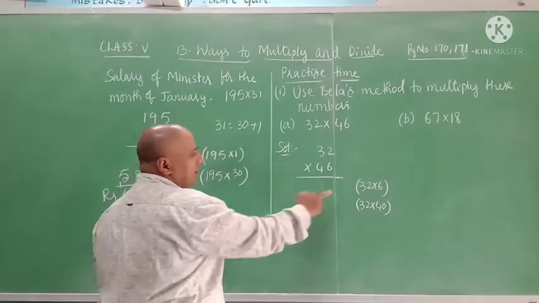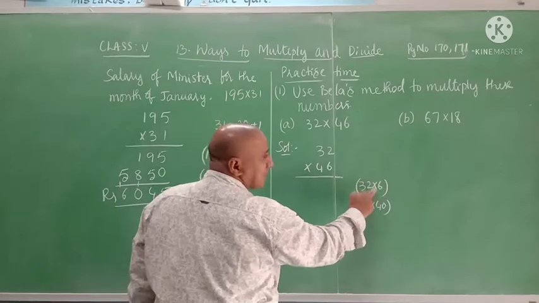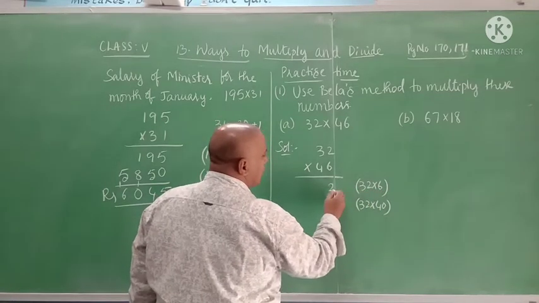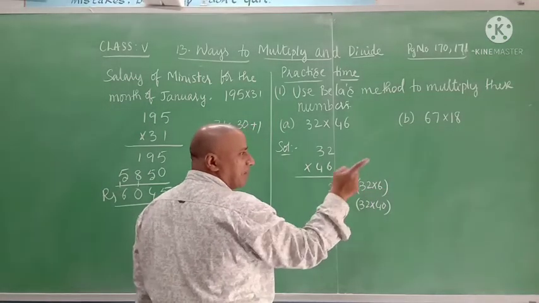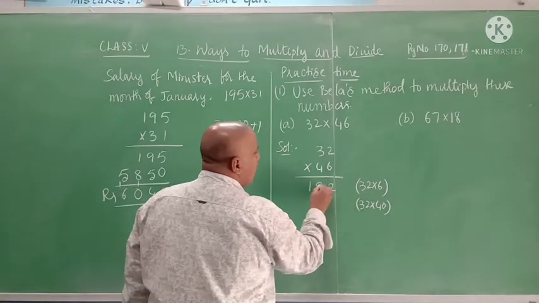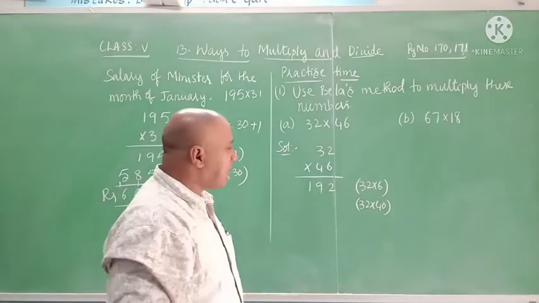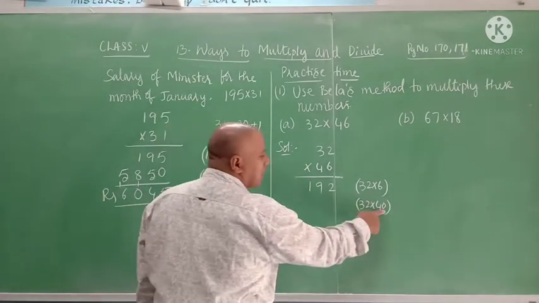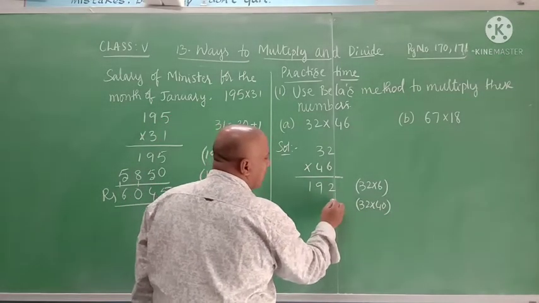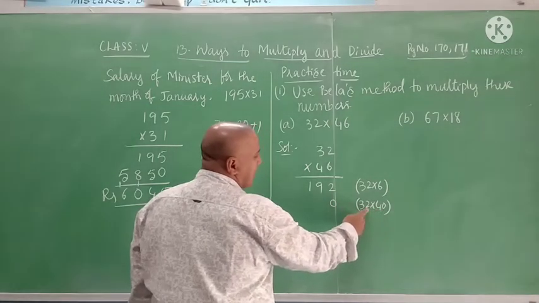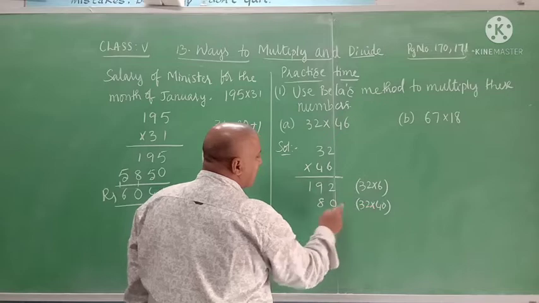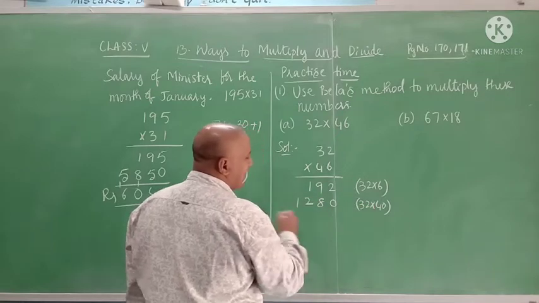So 32 multiplied with 6, what do we get? 6 2s are 12, keep 2 here, and 1 is there. 6 3s are 18, 18 plus 1 is 19. 192. Then multiply with 40. Here 0 is there, keep 0 under the 1's place. Then 4 2s are 8, 4 3s are 12. 1280.